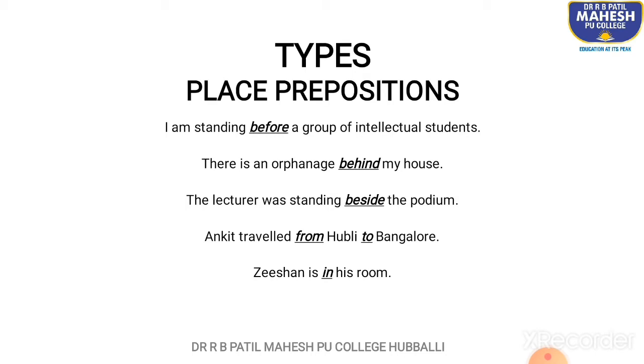And when we talk about a confined place, like his room, we use in. That is why Zishan is in his room, in being the place preposition here. The glass was kept on the table, on the preposition again.